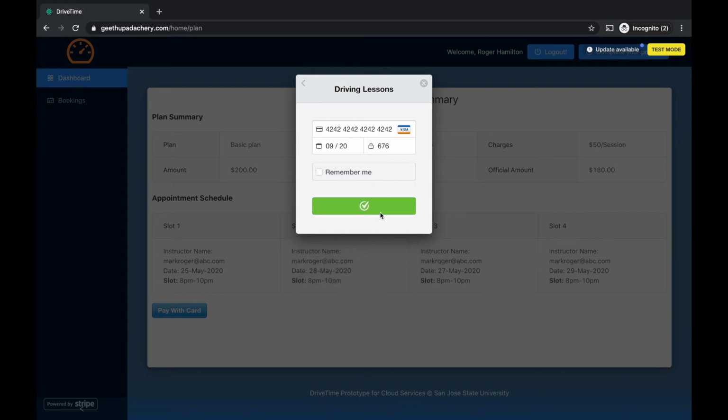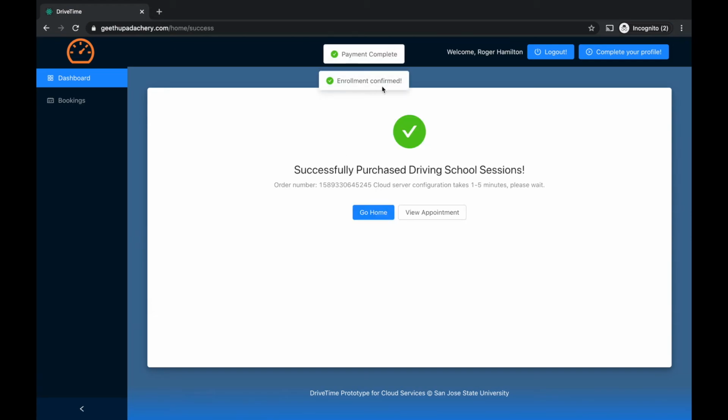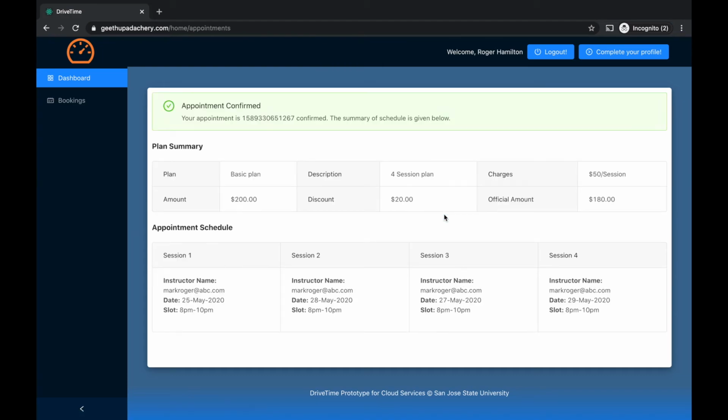As you can see, the payment is successful. It will say payment is completed and enrollment is confirmed. I'll get a success page, and I can view my appointment using the view appointment button, or the same appointment is present in the booking option.